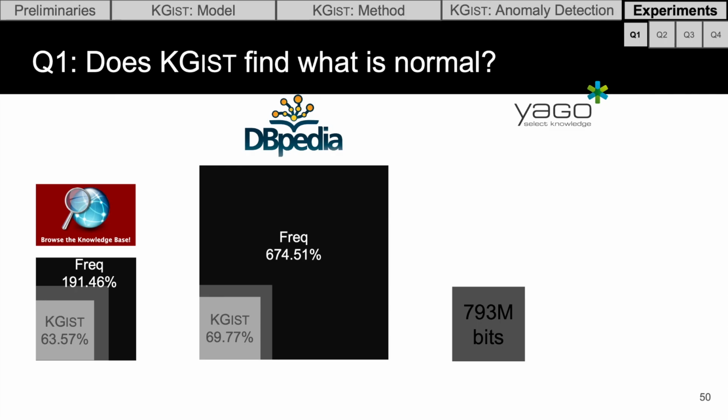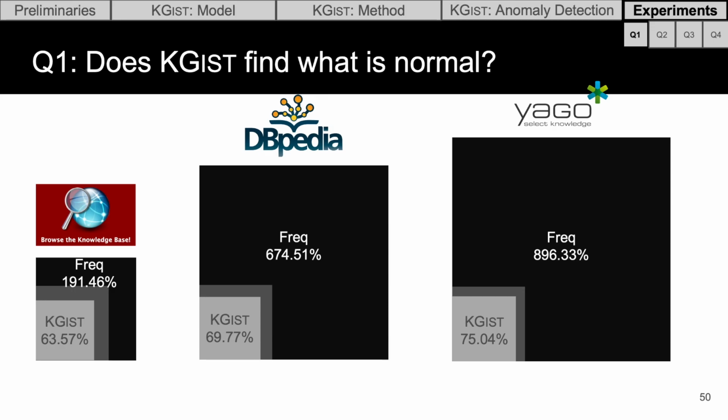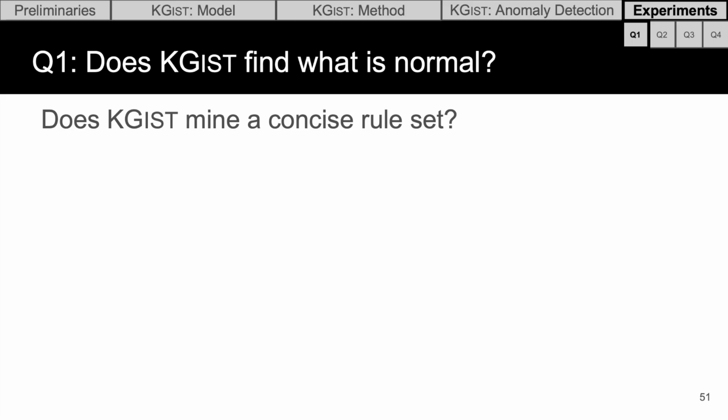It requires 793 million bits to describe with no model, and with KGIST, we're able to compress that down by 74.04% of those bits. And the baseline, again, requires many more bits. The second question is whether the rule set that KGIST mines to compress the knowledge graph is concise.